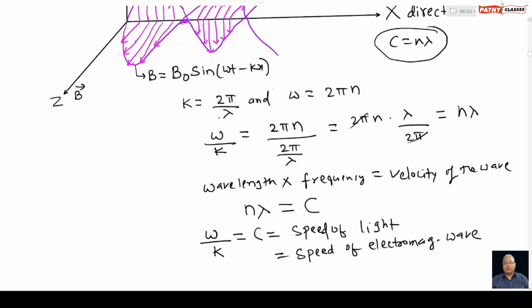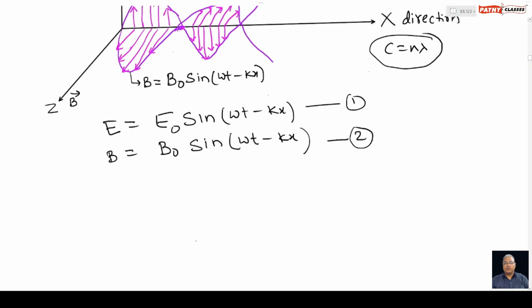So electromagnetic waves travel with the speed of light in free space or in vacuum. Since we have here the two equations, now we are going to apply a relationship, that is partial derivative of E with respect to x equals minus partial derivative of B with respect to t.